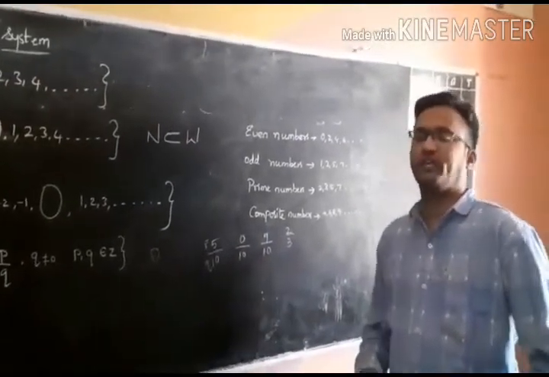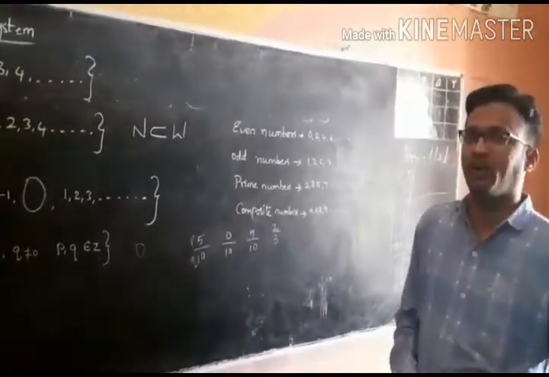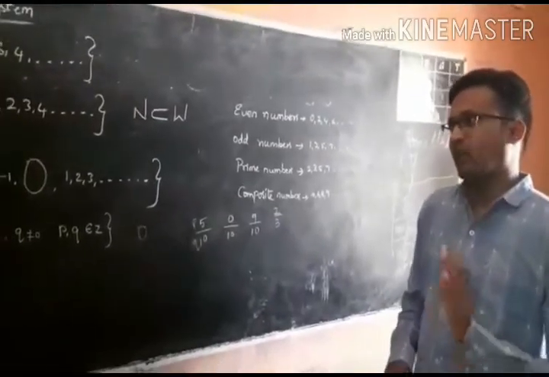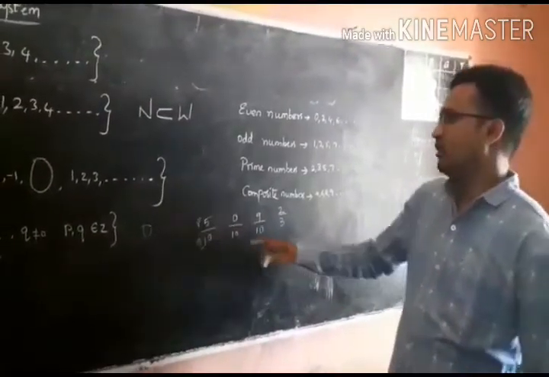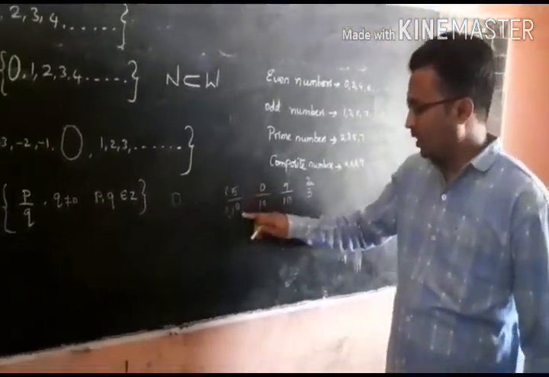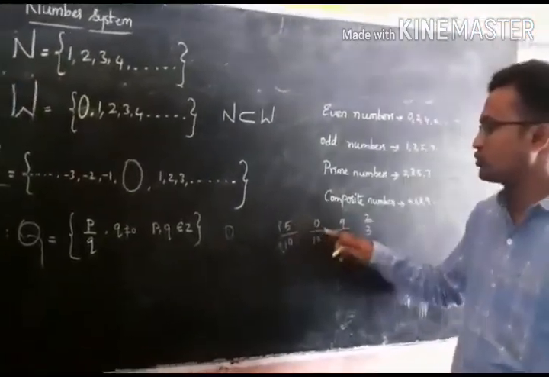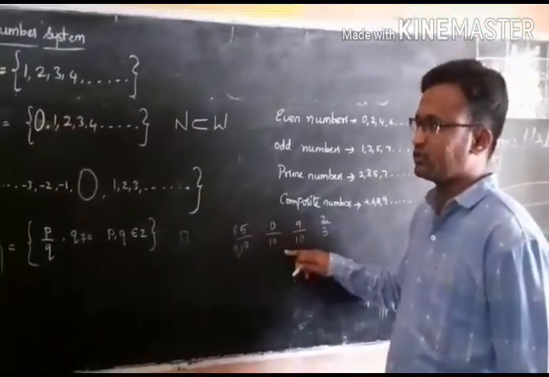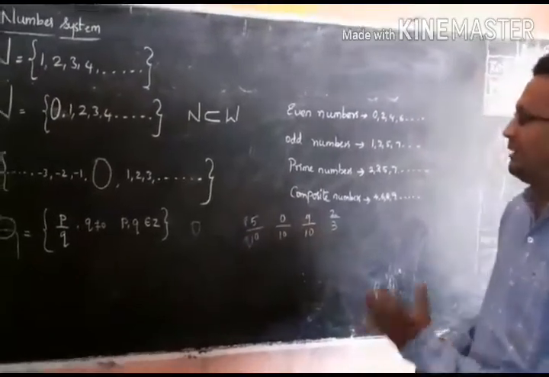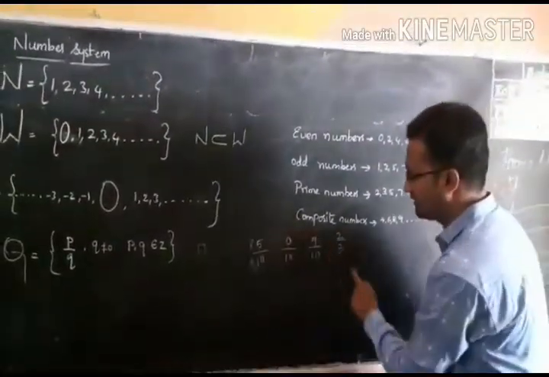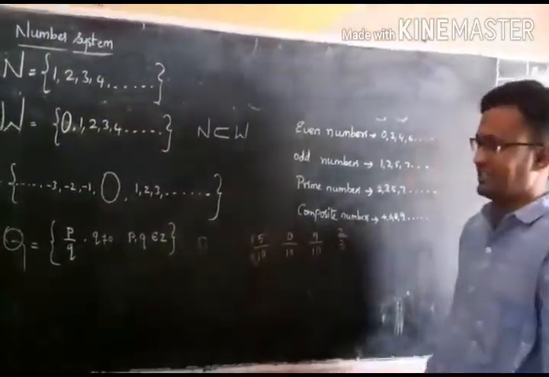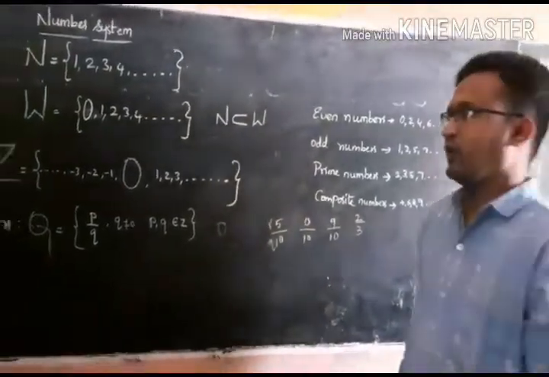What you have to keep in mind is that both the numerator and denominator should belong to integers. Then only such numbers are called rational numbers.